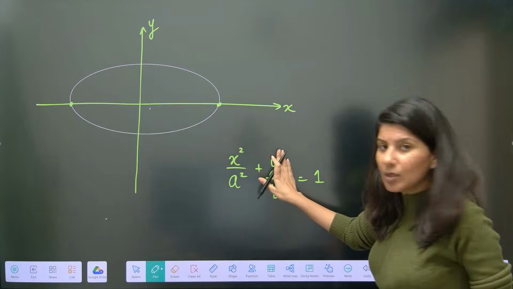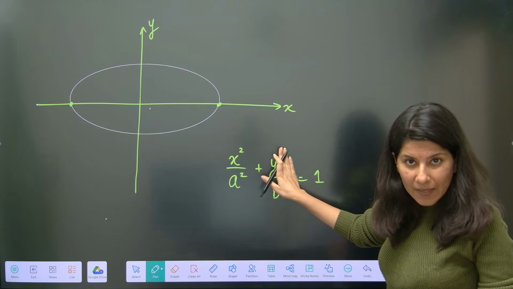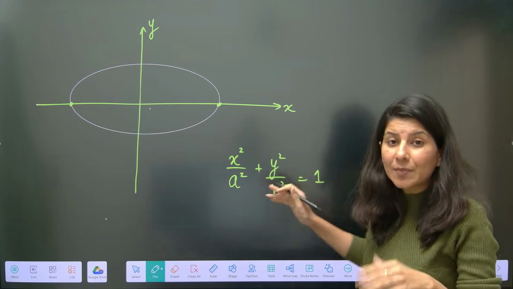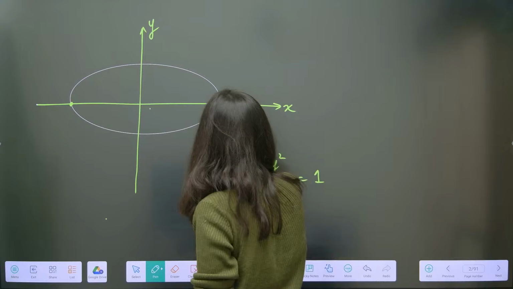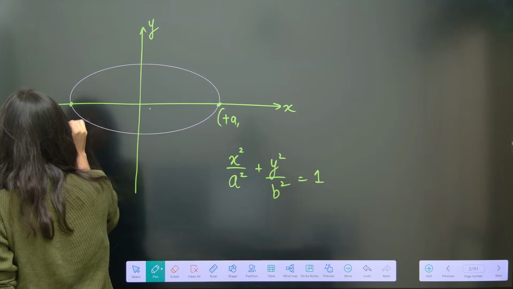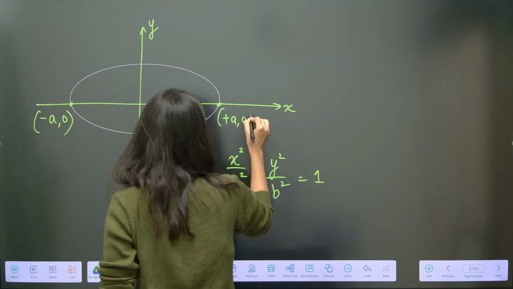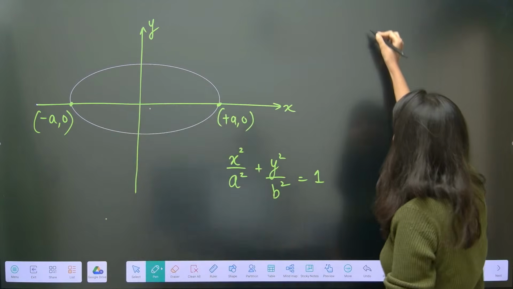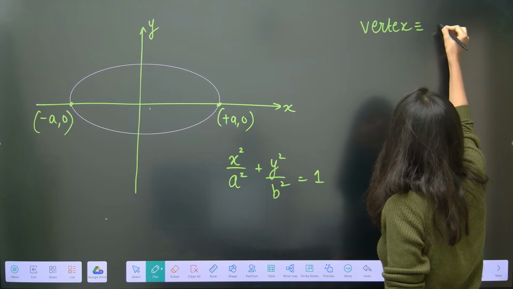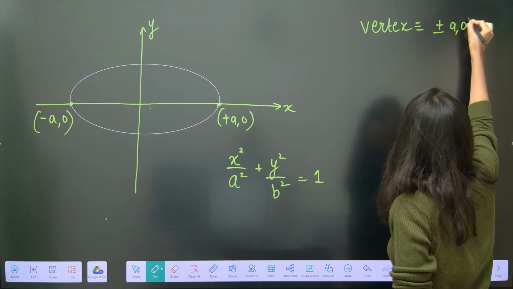The moment you put y equals 0, you will get x square is equal to a square. That means x is either plus a or minus a. Obviously, your y coordinate is coming out as 0. So the coordinate of vertex of this ellipse is plus minus a comma 0.